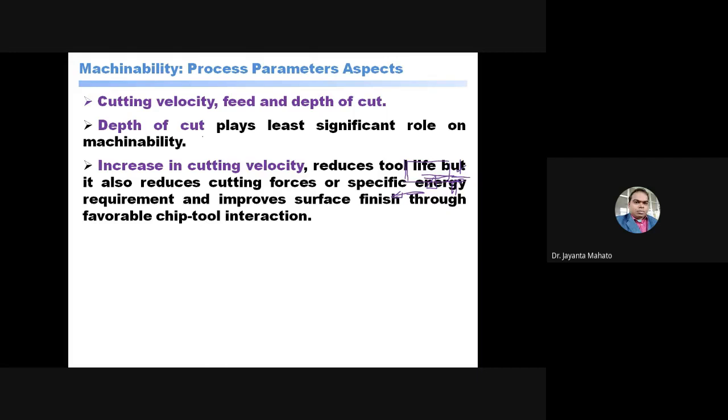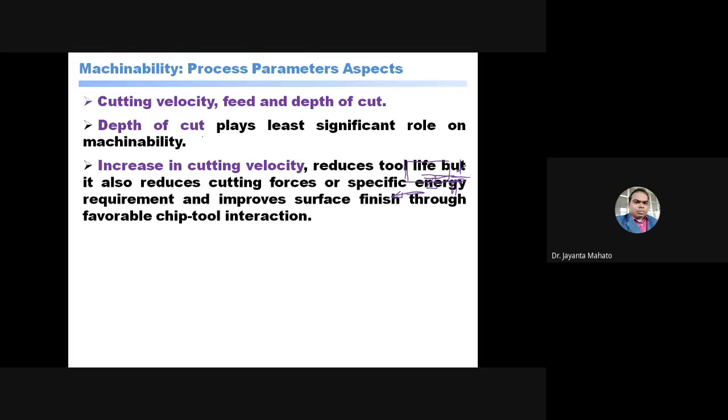By increasing the cutting velocity, we get a more finished surface. So increasing the velocity gives a more finished surface and less cutting force, which is required, but tool life also decreases.